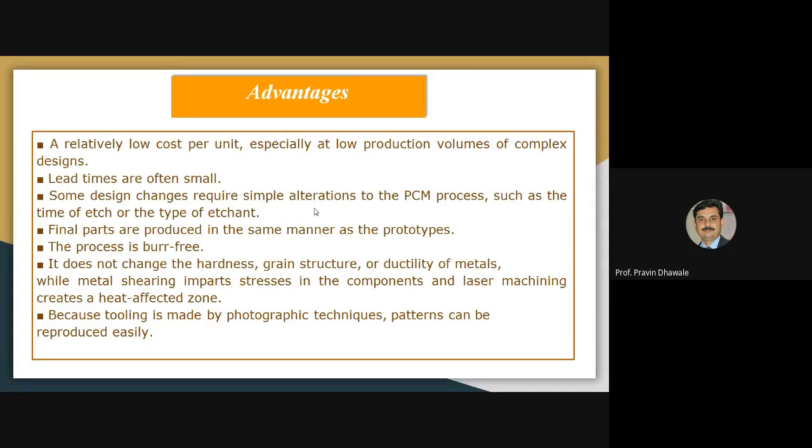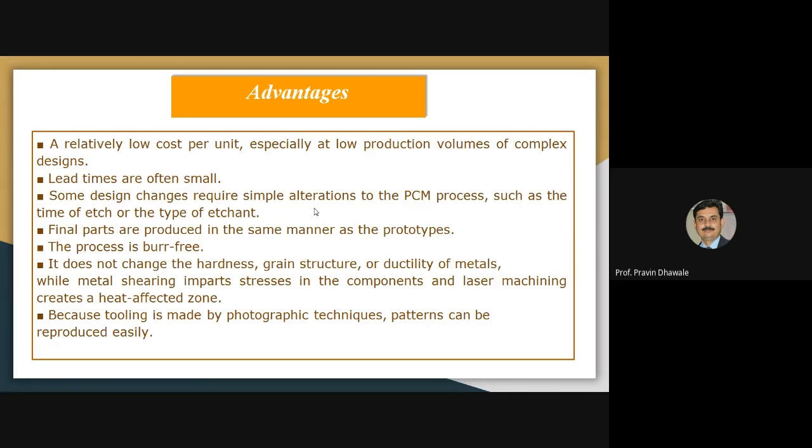Now, what are the advantages of photochemical machining? The first advantage is that the cost of production per unit will be lower. It is beneficial in the case of small or batch production of products having a complex design. The lead time required during this chemical machining process is usually very small.